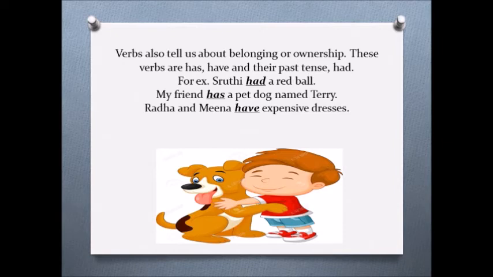Next is Radha and Meena have expensive dresses. So here Radha and Meena both are there. So for plural things we are using have. They have expensive dresses. So this means we are using have for plural, and again it is belonging or ownership. They are the owner of the dresses. The dresses belong to them. So that is why we have used have. So has, have and had are the helping verbs. Had is the past tense of has and have.